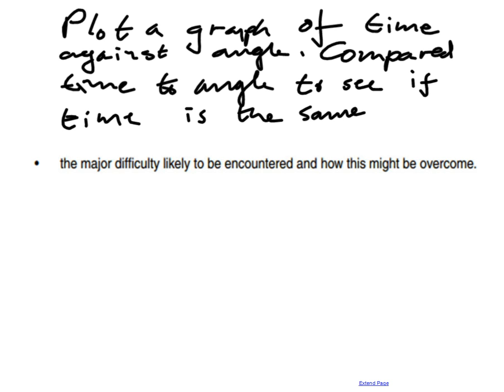If the angle of the swing is decreasing over time, then we need to make sure that we measure in just one swing, so that we're not changing the angle over and over again. So we pick up the time in that first swing before it's had a chance to slow down. A way that we can do that is to use some light gates, some sort of data logger, or video what's going on. So video the experiment with a timer in the video, and then we can just go back and pause the video.